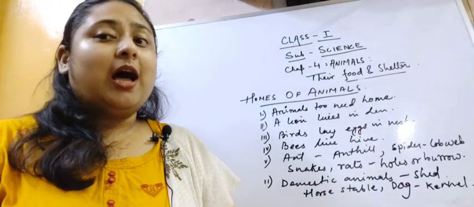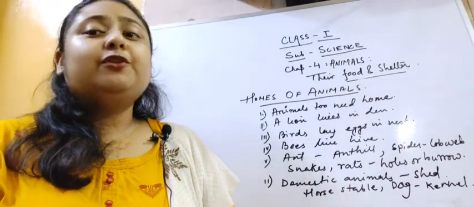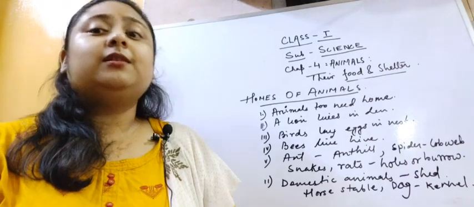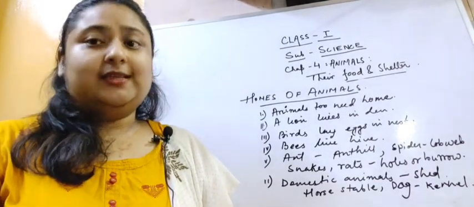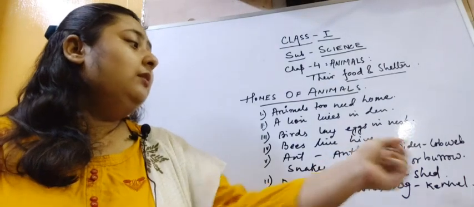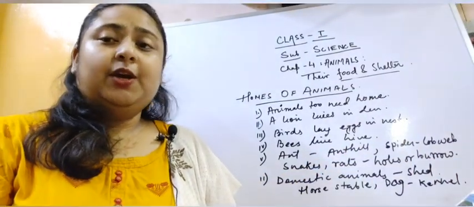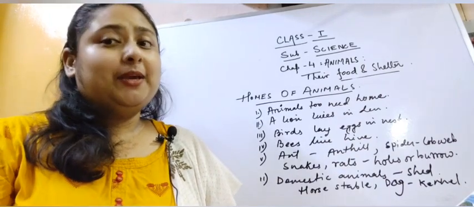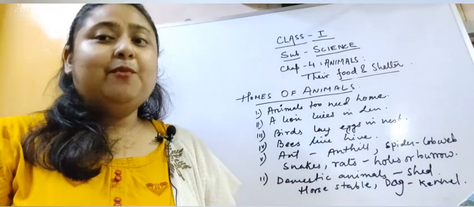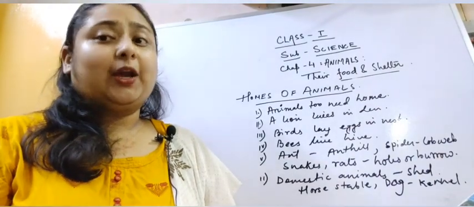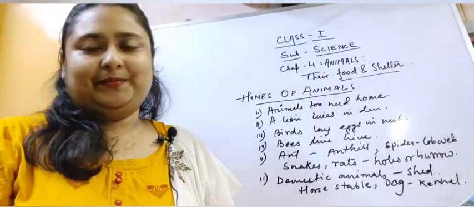Now, what are the artificial or man-made shelters? Those homes which are made by the owner for the animals, those are known as man-made shelters, like stable, kennel, shed, etc. Children, do you know where the pig and the fish stay? The name of the house of the fish is aquarium, and the house name for the pig is sty.